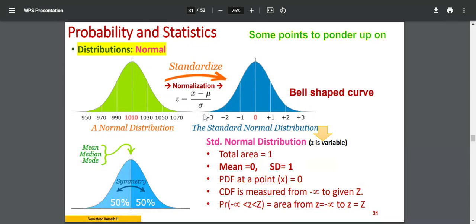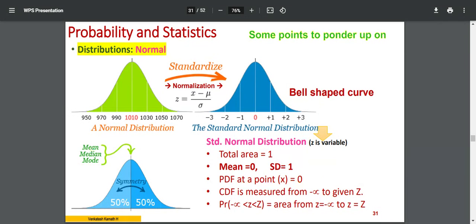So minus infinity up to a current particular value, that probability is the area under the curve. Calculate the area under the curve. That will be the probability of occurrence, all that is behind it. That is up to minus 1, minus infinity to minus 1. What is the probability? This entire thing I have to calculate, area under the curve. So finding out area under the curve is a little difficult over here. So that is why we have tables.